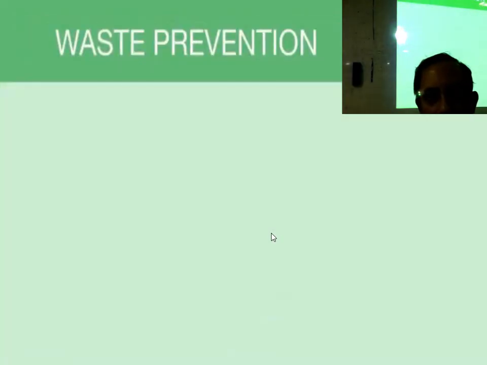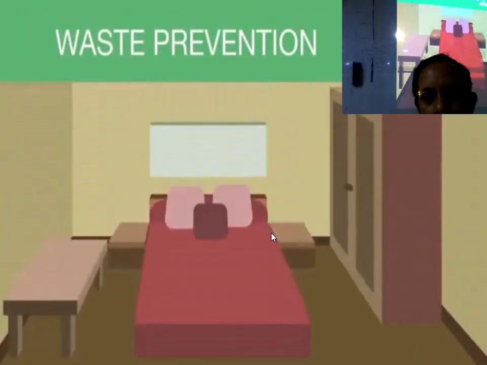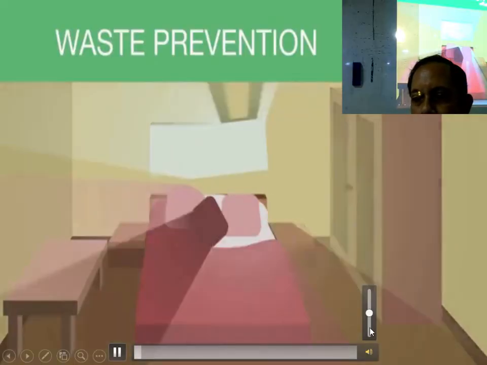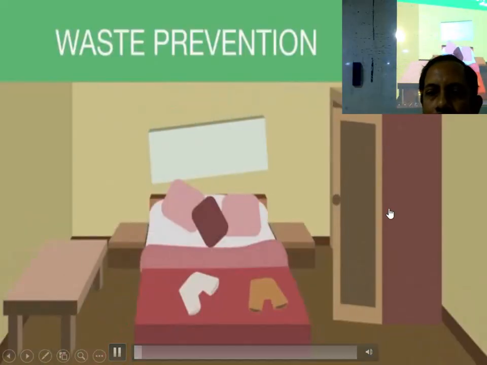First is waste prevention. A simple concept. If you keep your room neat and tidy, you won't have to clean up as much. If your room gets really messy, then you will have a lot to clean.